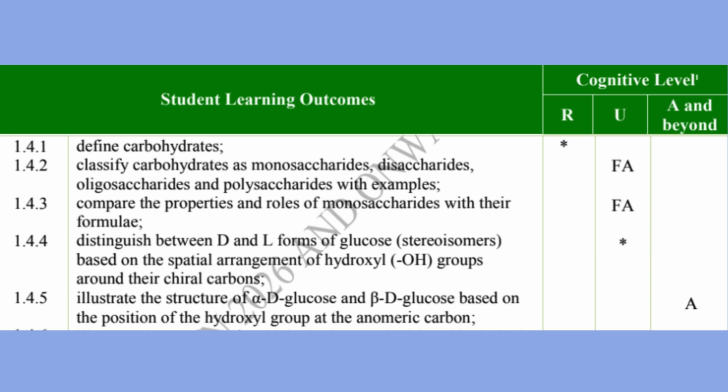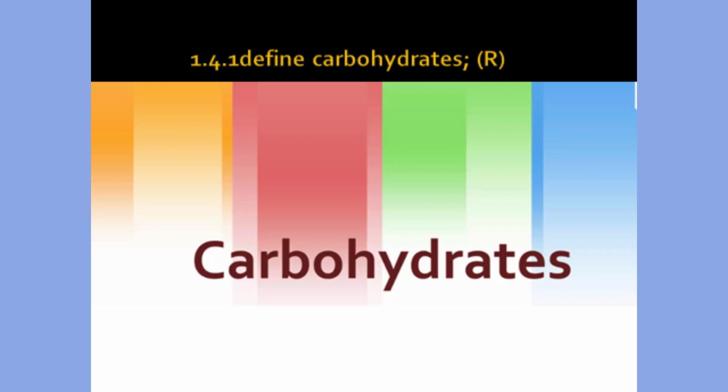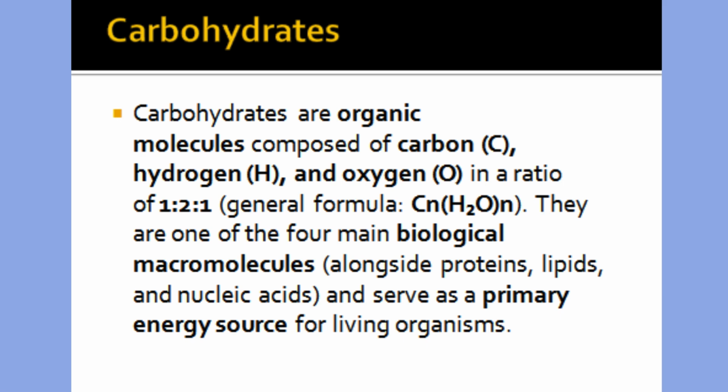The SLOs we will discuss here are about carbohydrates. Carbohydrates are organic molecules composed of carbon, C, hydrogen, H, and oxygen, O, in a ratio of 1:2:1. They are one of the four main biological macromolecules, alongside proteins, lipids, and nucleic acids. They are an energy source for living organisms. In the next SLO, let's classify carbohydrates.